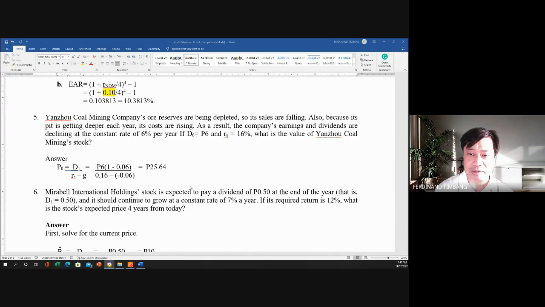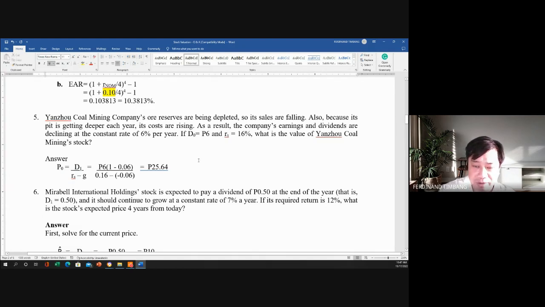So Yanzhou coal mining company's reserves are being depleted. So its shares are falling. So also, because its pit is getting deeper each year, its costs are rising. As a result, the company's earnings and dividends are declining at a constant rate of 6% per year. So if D0 is equivalent to 6 pesos and RS is equivalent to 16%, so what is the value of Yanzhou coal mining stock? So yung formula natin dito ay ito, no? So the P0 is equivalent to D1 all over RS minus G.